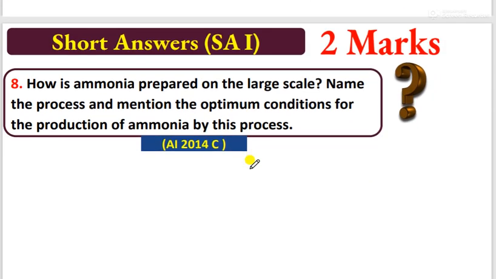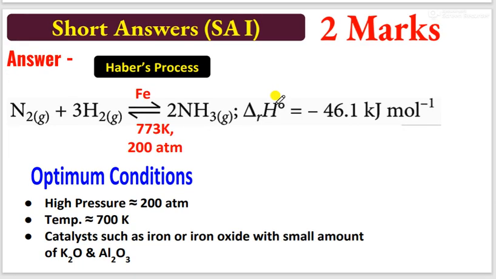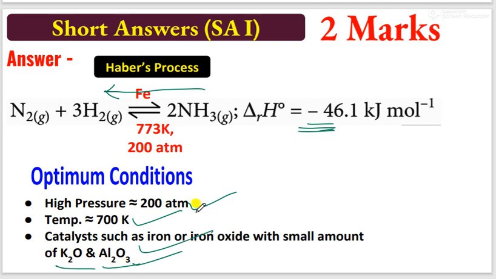Let's see the next question. How is ammonia prepared on a large scale? Name the process and mention the optimum conditions. They asked this last time as well. Let's see the example. By using the Haber process, I can produce ammonia. It is an exothermic process, so optimum conditions are required. If temperature increases, the reaction goes in the reverse direction according to Le Chatelier's principle. High pressure, suitable temperature, and a catalyst are needed. Here the catalyst is K2O and Al2O3, which you can use for the preparation of ammonia.